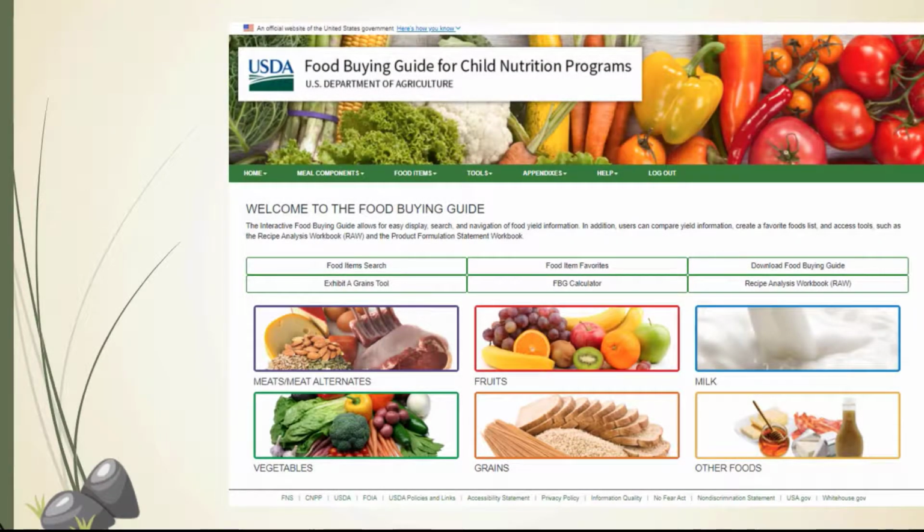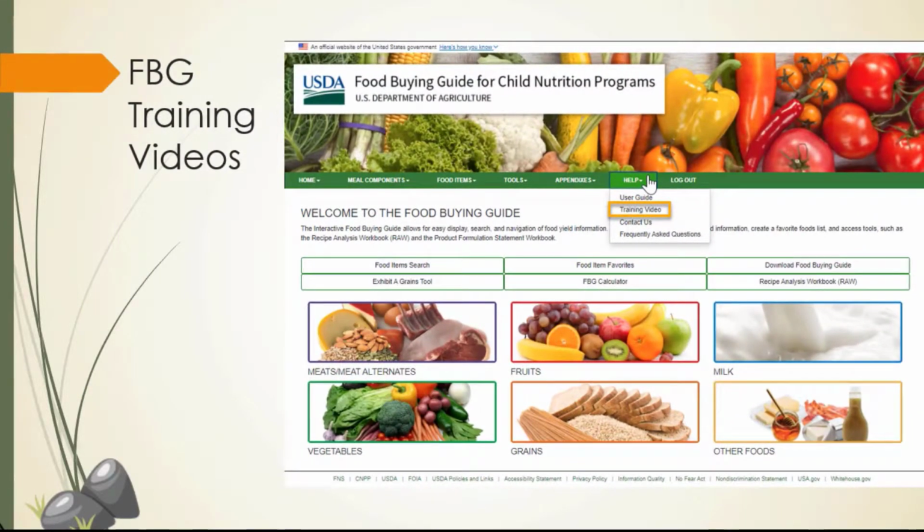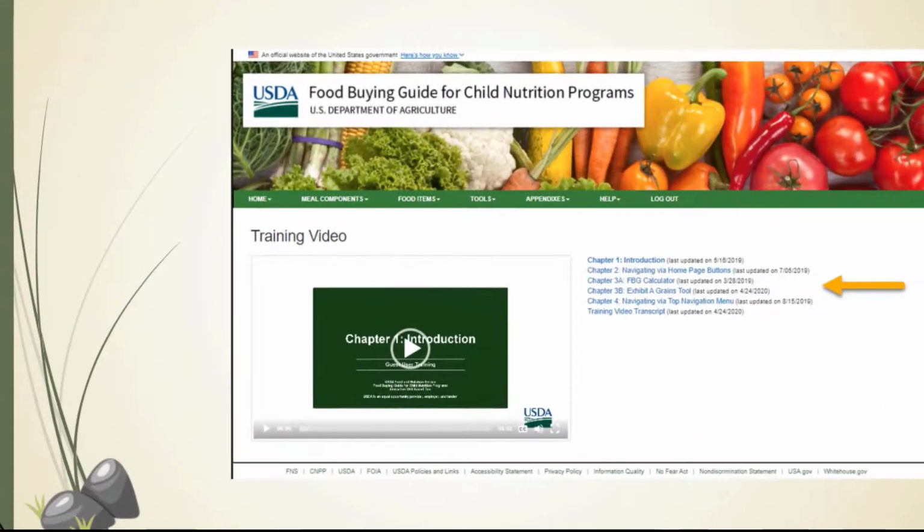Once you enter the food-based Food Buying Guide, you can explore navigation options. This tool can be overwhelming, but as you continue to explore it, you will discover how it can assist you to plan and serve meals that meet the meal pattern standards. Be sure to look under the Help tab and locate training videos to assist you in using the tool. You will find multiple videos demonstrating the benefits of the Food Buying Guide and how to navigate various functions.